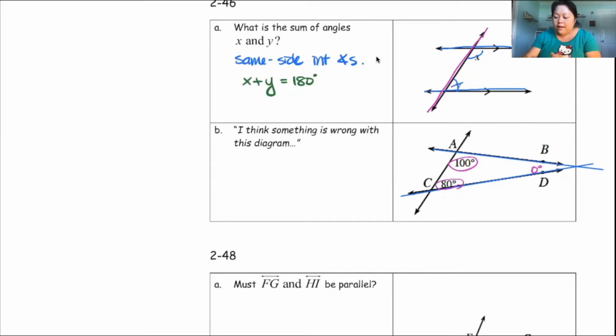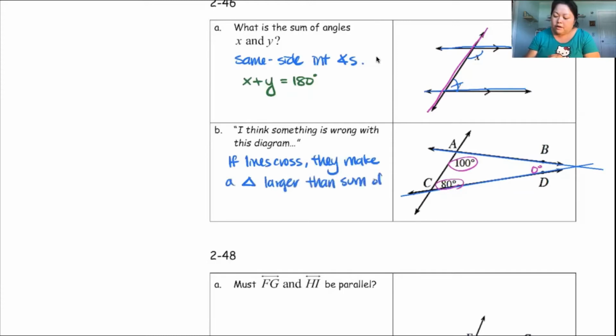Okay, so bottom line is, if the lines are going to cross, then it's going to make a triangle larger than the sum of 180 degrees, right? So then, because of this, your lines have to be parallel. So the lines must be parallel. They cannot cross each other. So if the lines cannot cross each other, then you can keep your 100 and your 80 degrees here.